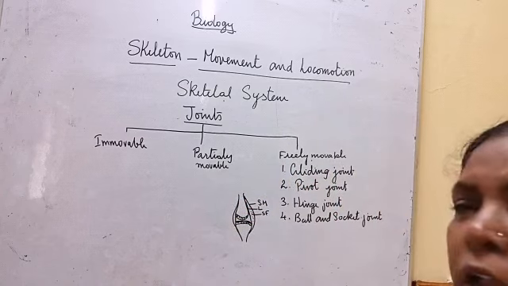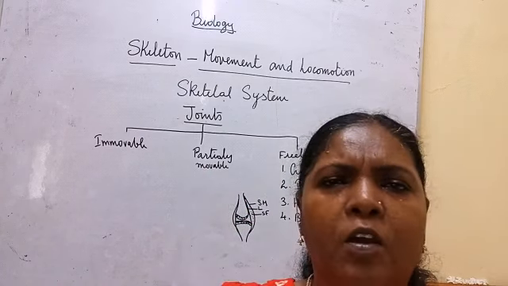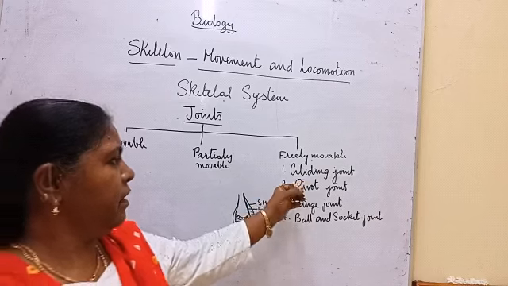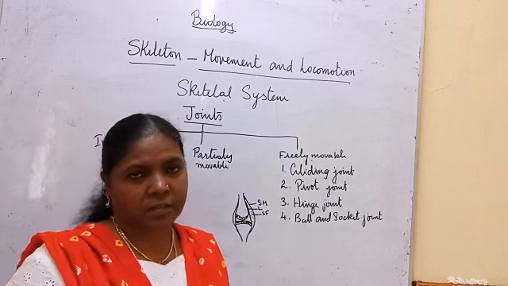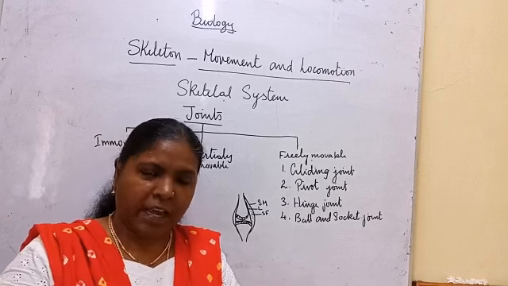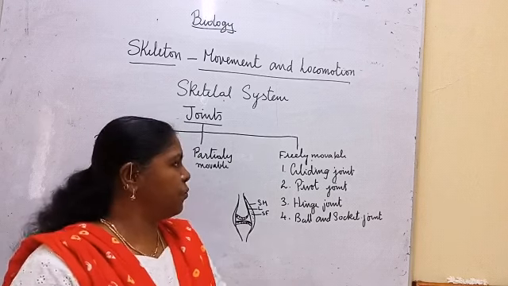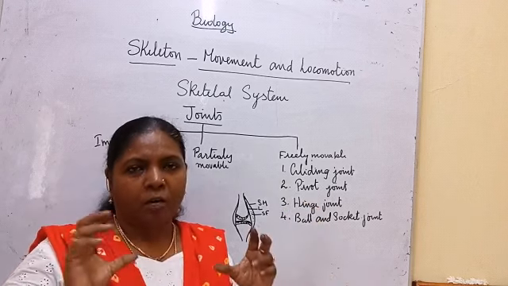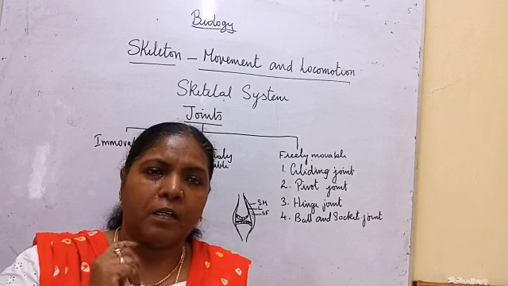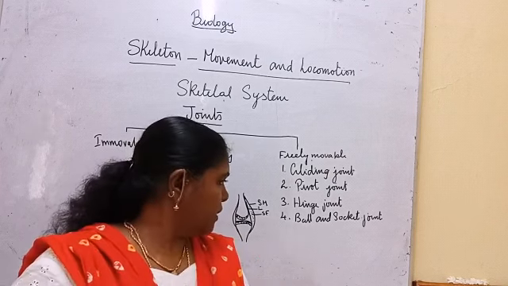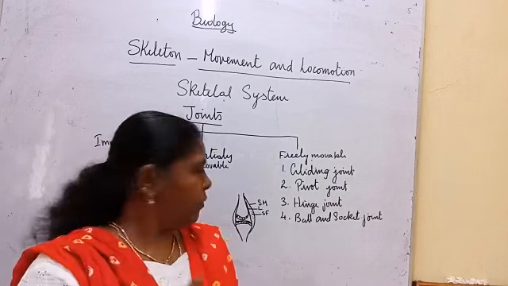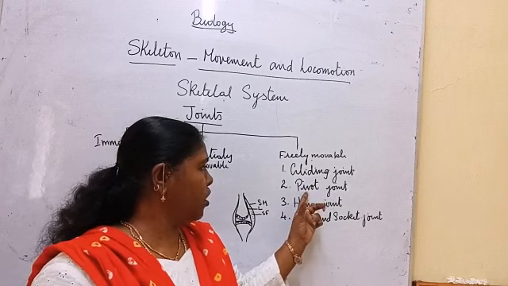Then freely movable joints can move freely. These are classified into four categories. Gliding joints, as in wrist bones and ankle bones: one bone glides over the other. Then pivot joints, with only a certain distance of rotation. See, the head is rotating on the vertebral column, on the second vertebra. Like this only you can rotate; you cannot rotate it back. That sort of movement is called a pivot joint.